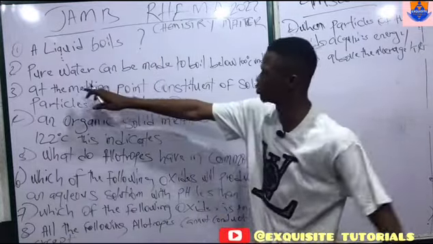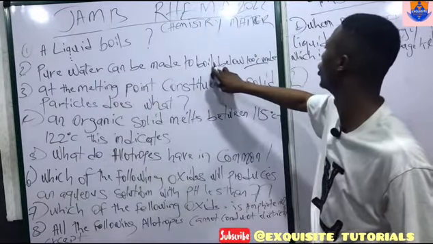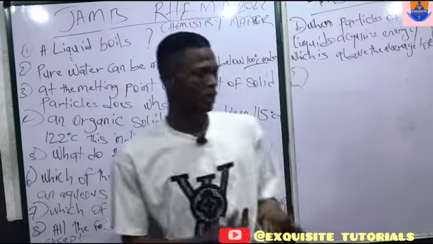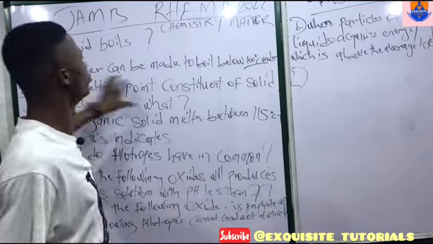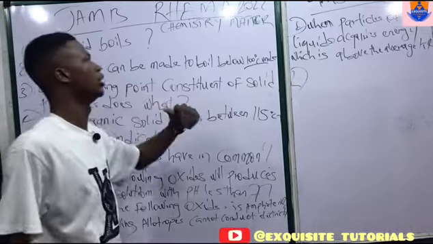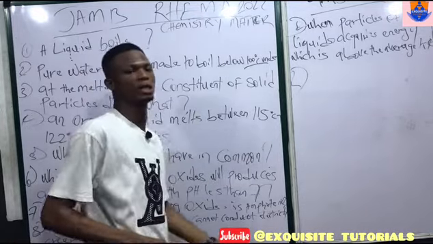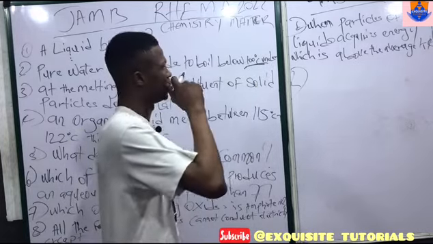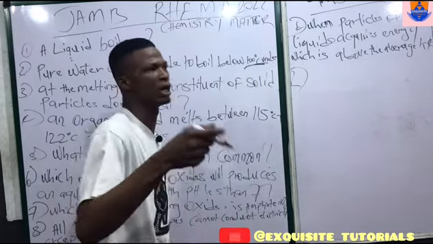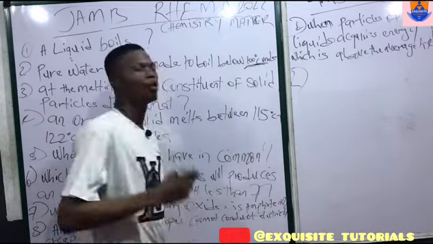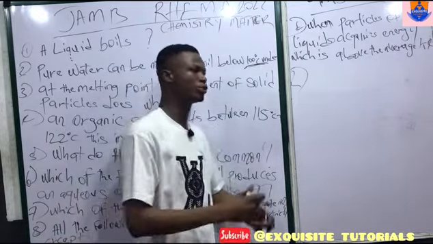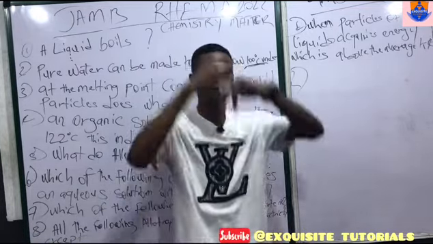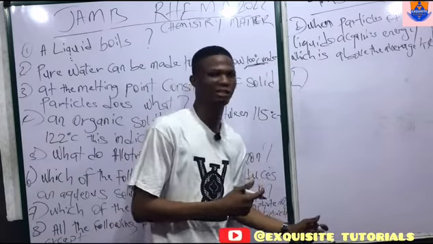Now let's go to question number 2. Pure water can be made to boil below 100 degrees Celsius under. Now, this is still on boiling point. This is still on liquid. Now, when we are talking about water, we are made to understand that the boiling point of water is at 100 degrees Celsius. Now, how will you make water to boil below 100 degrees Celsius? In your JAMB questions, you see options like increased volume, decreased volume, increased external pressure, and decreased external pressure.